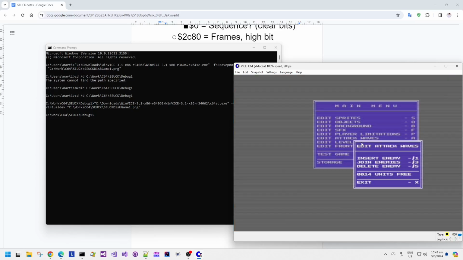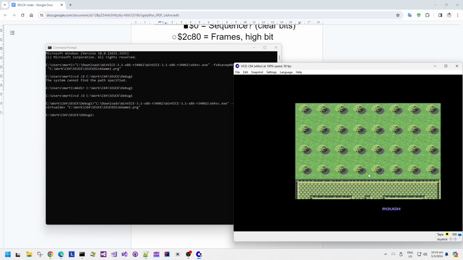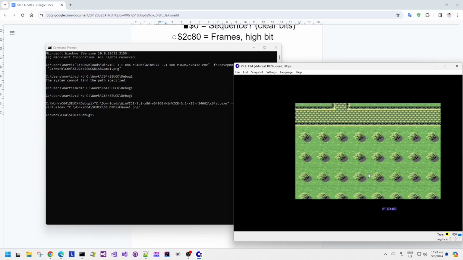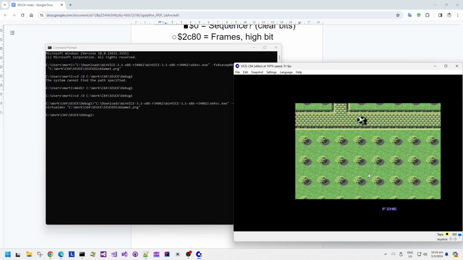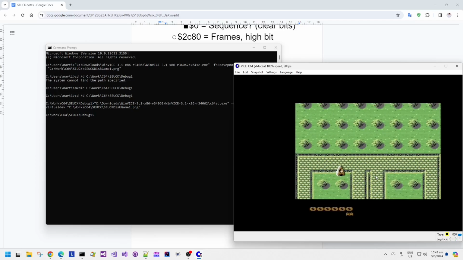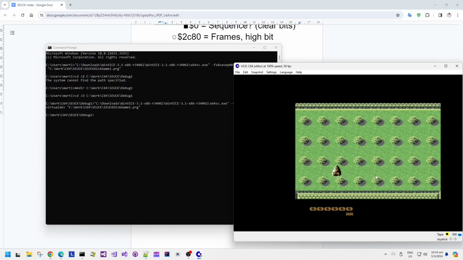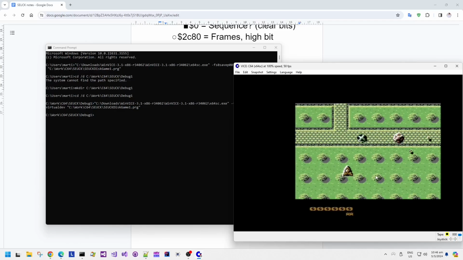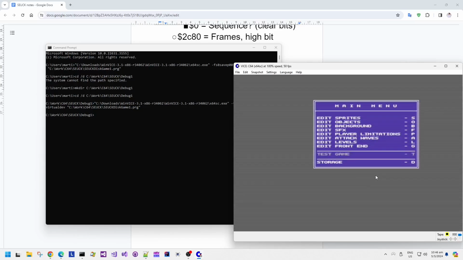Here I'm using the editor to delete one of the existing enemies, and we can see that the units free, probably bytes free, has gone up from 2 bytes free to 14 bytes free. Since there is a little bit of free space, I can choose to add another enemy, say for example there. Because there's not very much space available, I'm actually not adding any movement to those enemies apart from maybe tiny little pieces of movement. With more memory available, you can add longer movement or attack wave patterns. There we go, you see there's the other enemy that was just added.